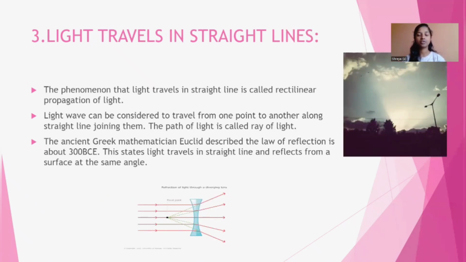And the third property of light is that light travels in a straight line. The phenomenon that light travels in a straight line is called rectilinear propagation of light. Light can be considered to travel from one point to another along the straight line joining them. The path of light is called a ray of light. The ancient Greek mathematician Euclid described the law of reflection around 300 BCE. This states light travels in a straight line and reflects from a surface at the same angle.